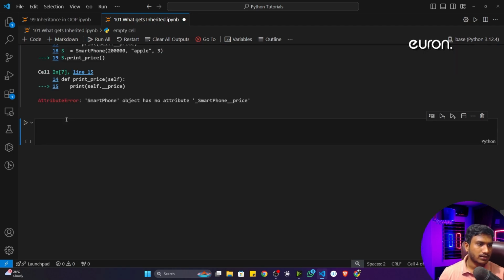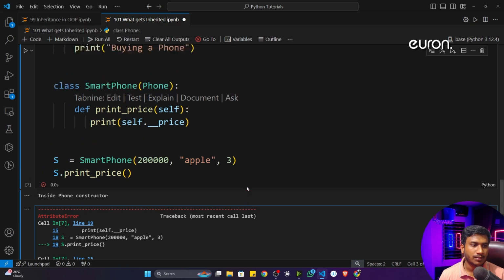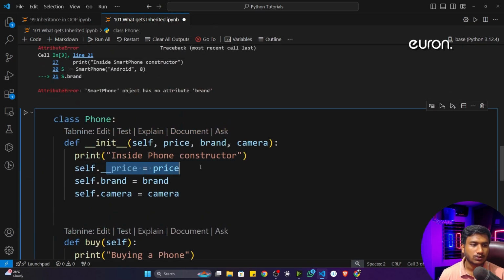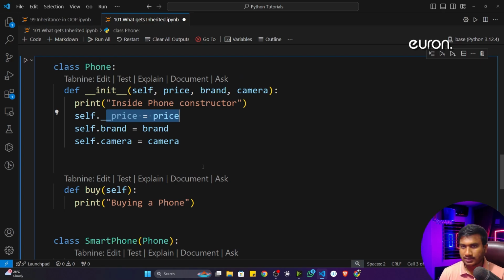Now I'll call this function, let's say print price. If I execute, it will throw an error: smartphone price is not available, because it's a private property right now. You can't access it. But if I want to show it, I remember I can use a getter method for this.